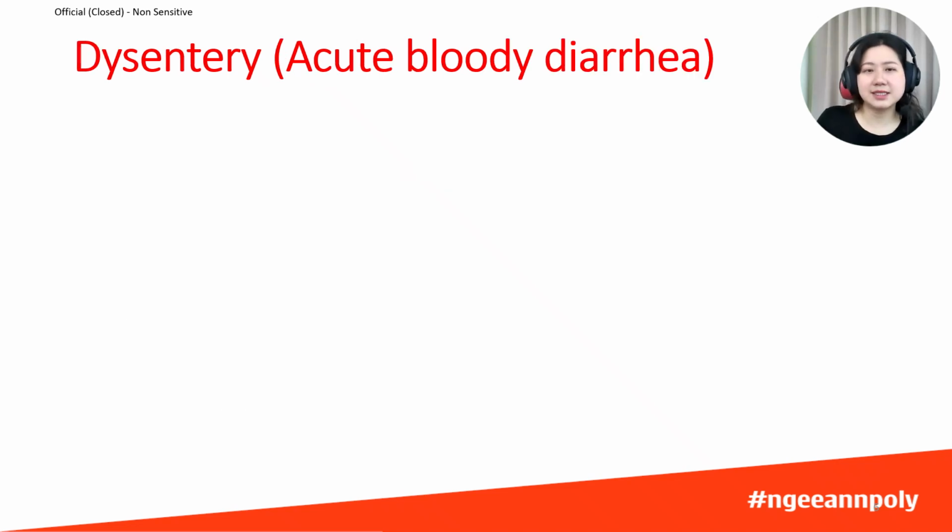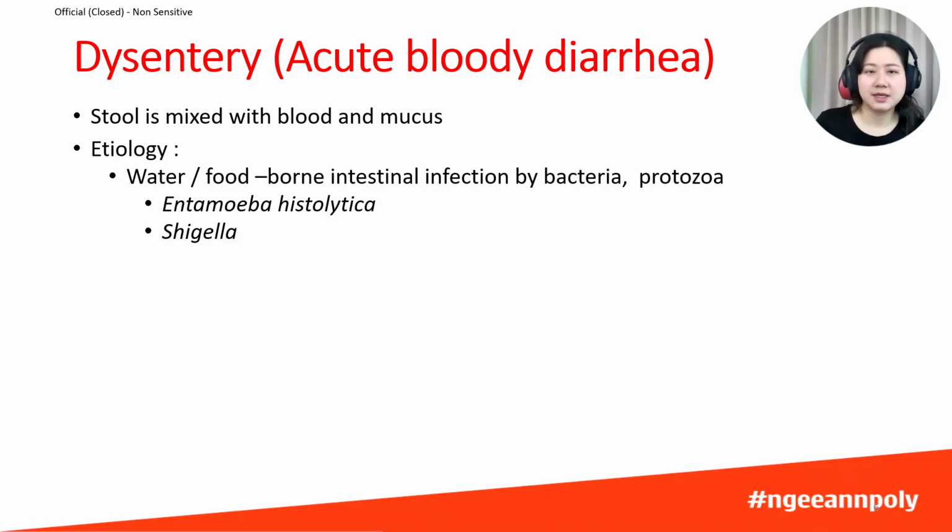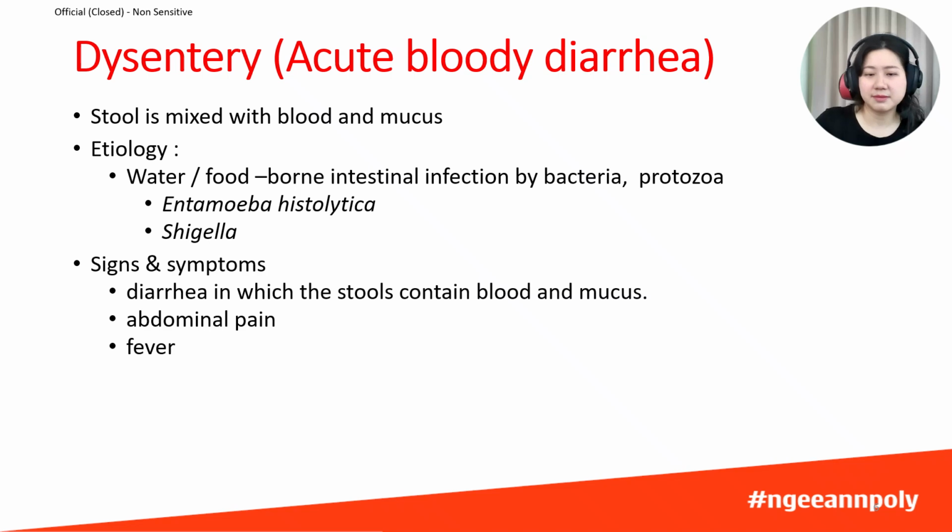Now let's discuss dysentery or acute bloody diarrhea. What makes this condition distinct is the presence of blood and mucus in the stool. Dysentery can be caused by bacteria or protozoa infection. The most common causes are Entamoeba histolytica, which is a protozoa, and Shigella, which is a bacteria.